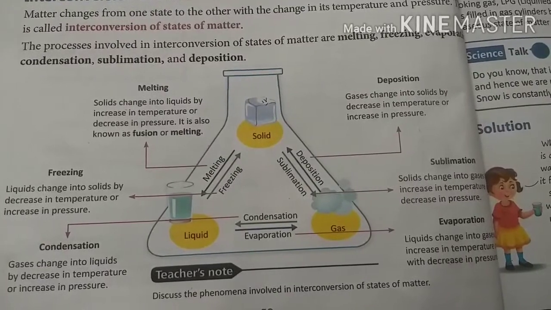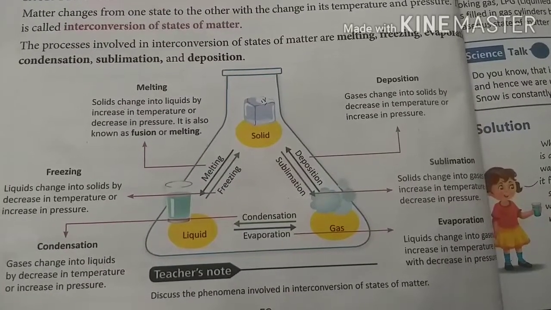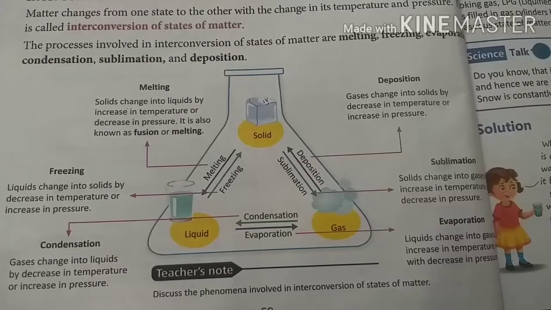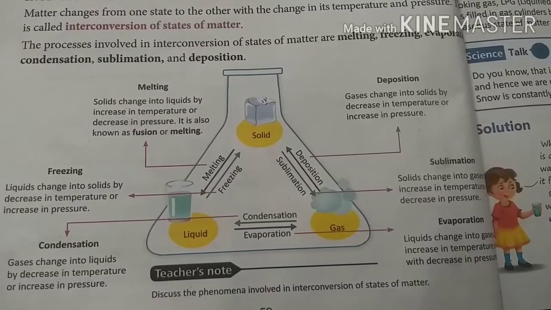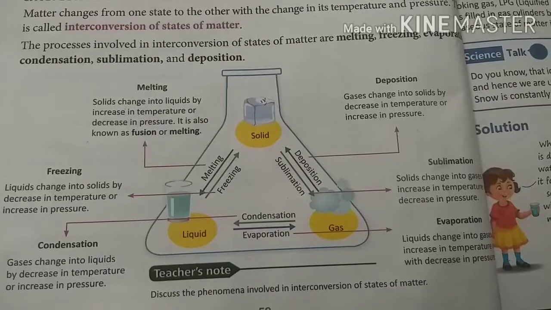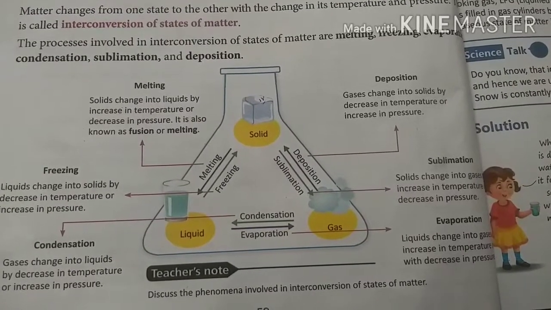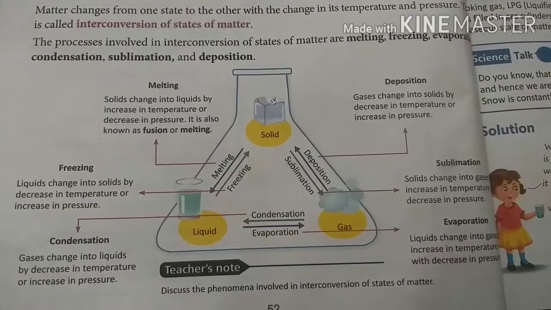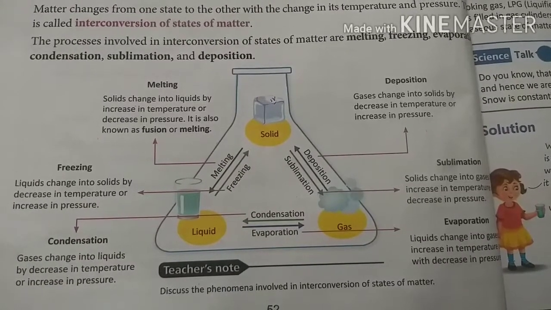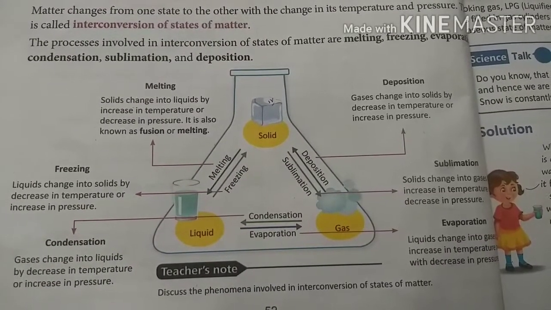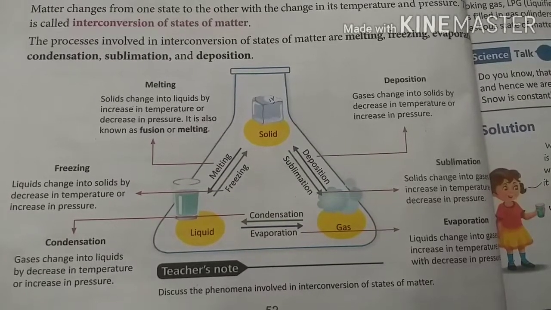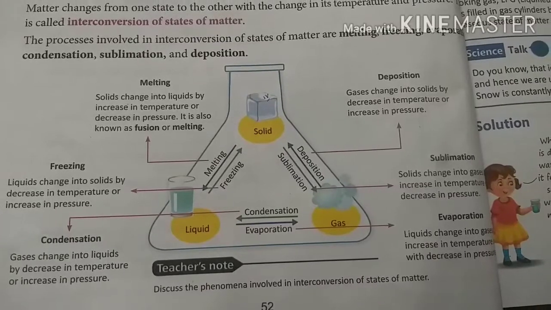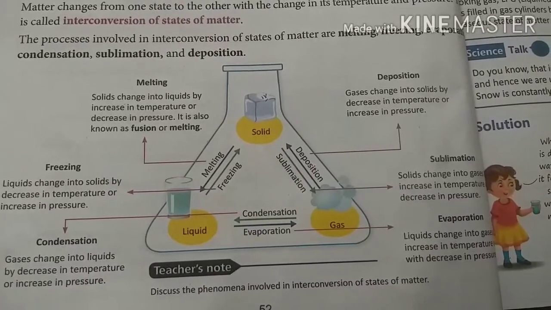What is condensation? Condensation means gases change into liquids by decrease in temperature or increase in pressure. Do you know how clouds are formed? Clouds are formed by condensation. Water of the river converts into water vapors by the heat of the sun.